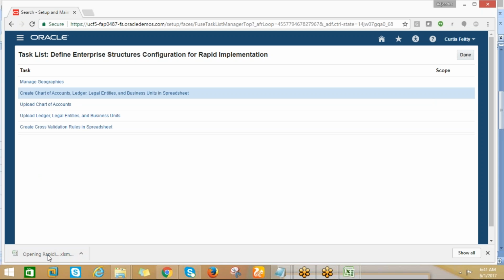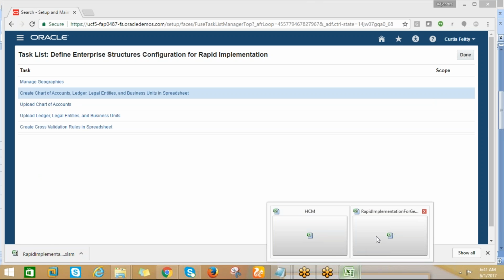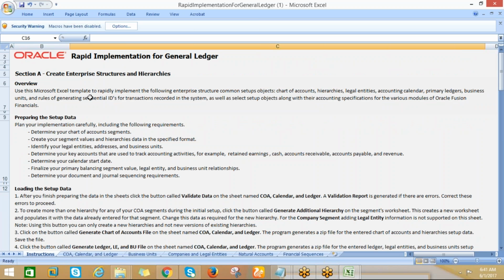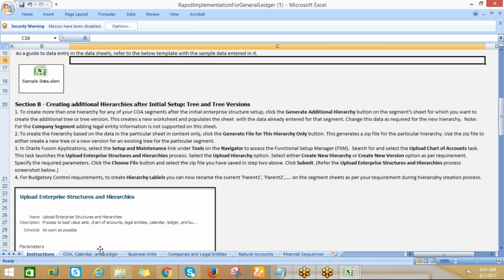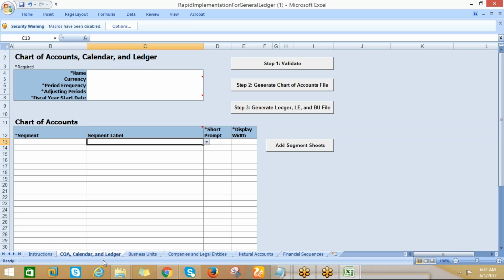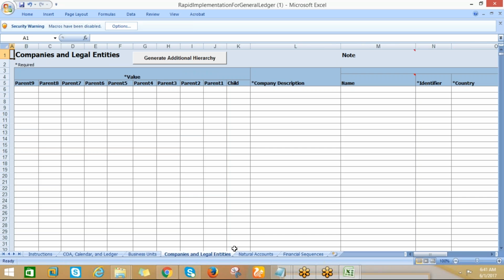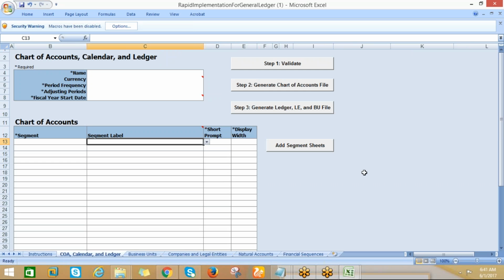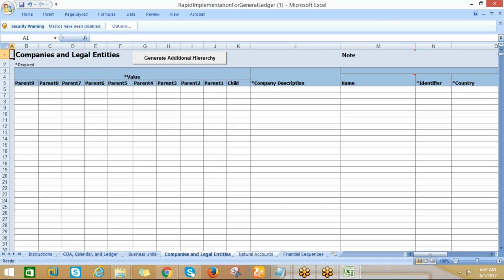Let me open this. Yeah, it is open here. So this is a template, the Oracle-provided template, rapid implementation for general ledger. Even though it is general ledger, it is a kind of common thing only: calendar, ledger, chart of accounts, business units, legal entities, and natural accounts. These are all the common things. We can fill in the information and upload it.